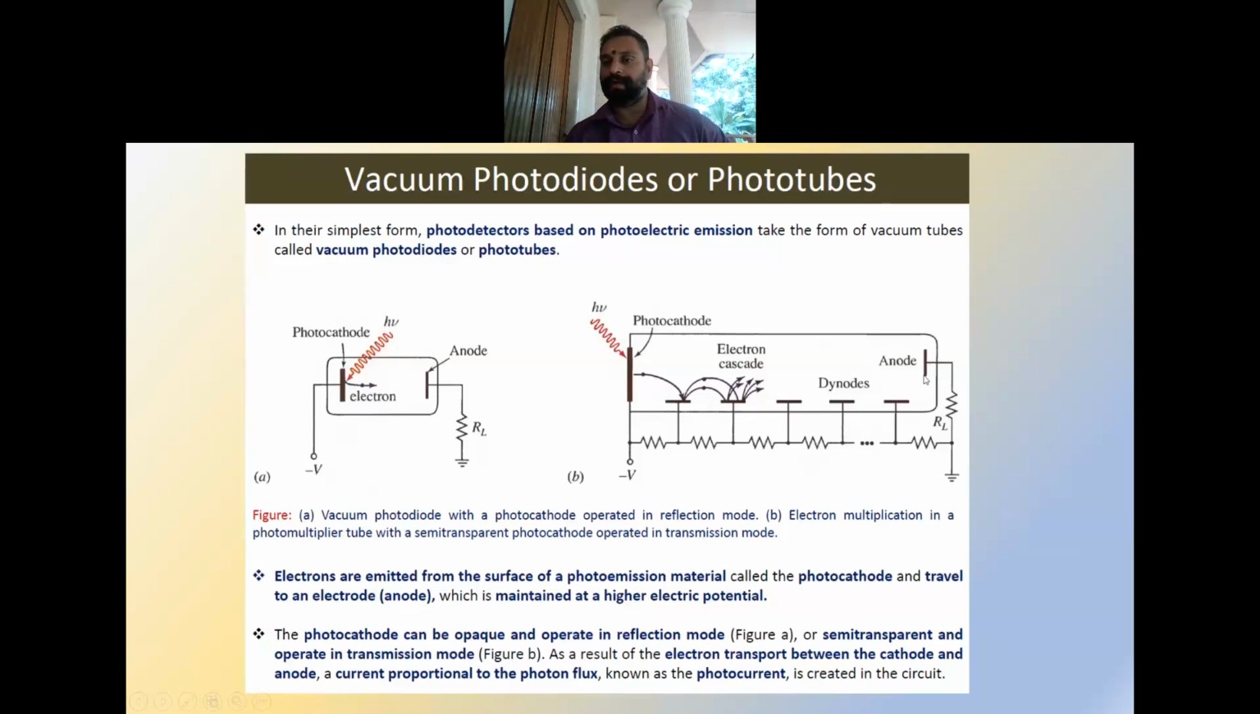So this will provide an amplification, and it will be more sensitive compared to the photodiode or vacuum photodiode. Here there is an inbuilt amplification, but that is not happening in the case of a photodiode. So this type of device is called the photomultiplier tube, where an inbuilt multiplication is happening.